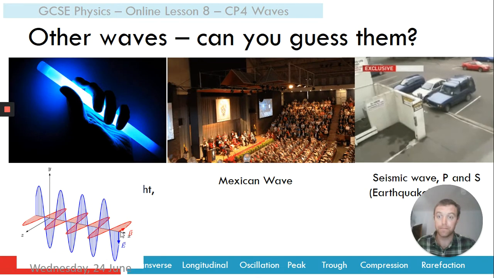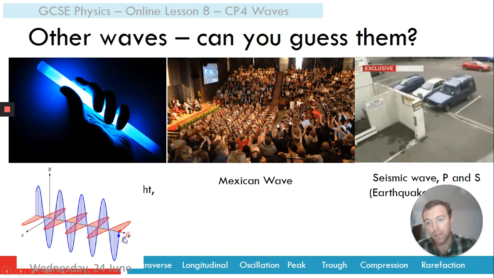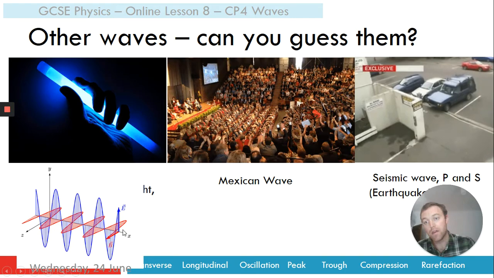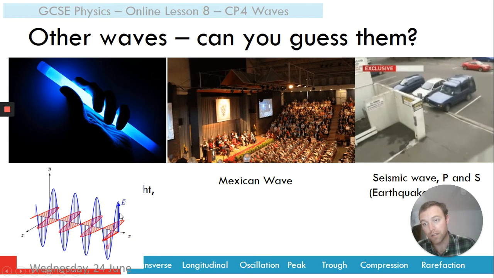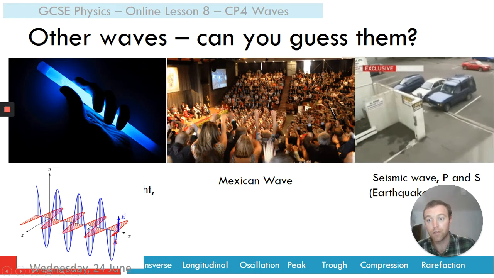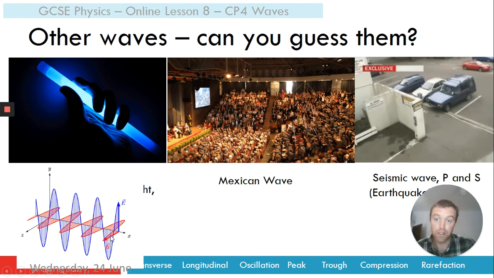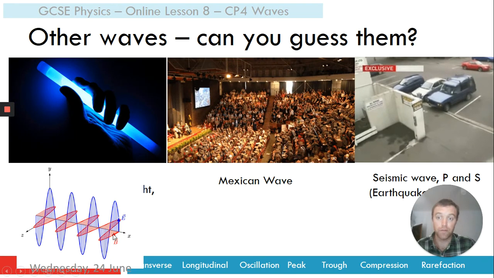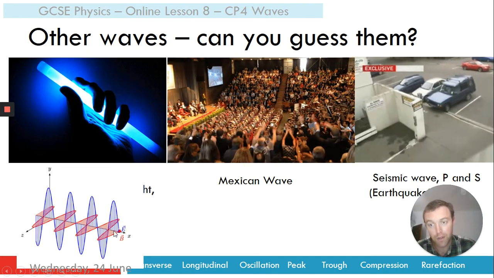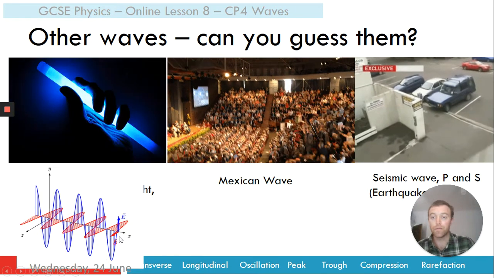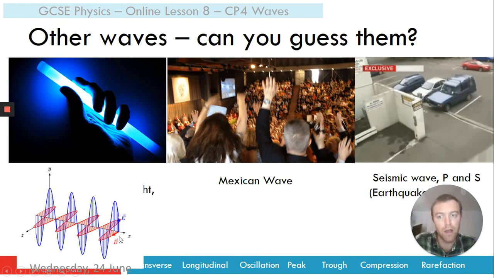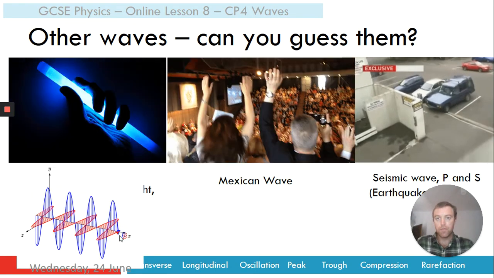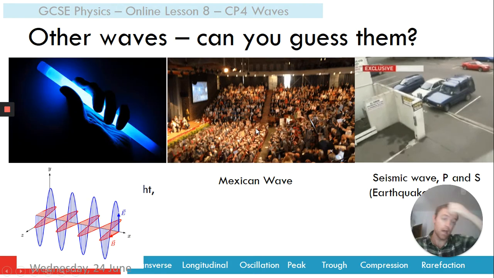Okay? And what you might notice is that if the wave is moving forwards this way, the vibration of the electric field, which is E, is at right angles to the movement of the wave. And the vibration of the magnetic field, that's B, is also at right angles to the movement of the wave. So they vibrate this way or this way, up and down, but the wave moves forwards. So think about that when you think of what a wave might be. Mexican wave, obviously we have movement of particles up and down, and movement of the wave, which is along.